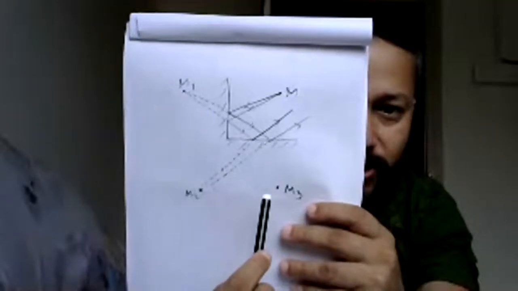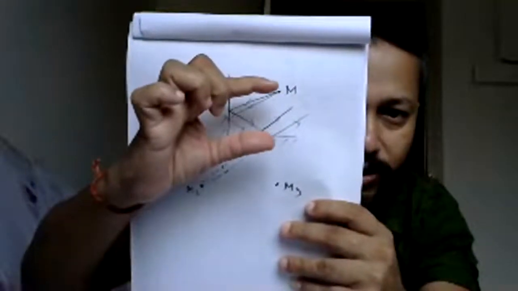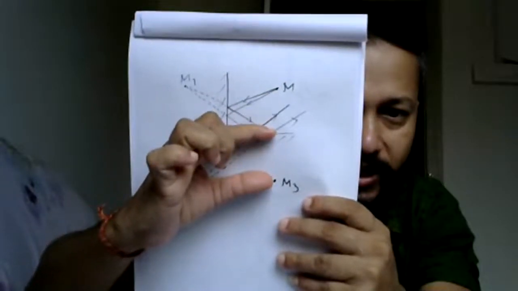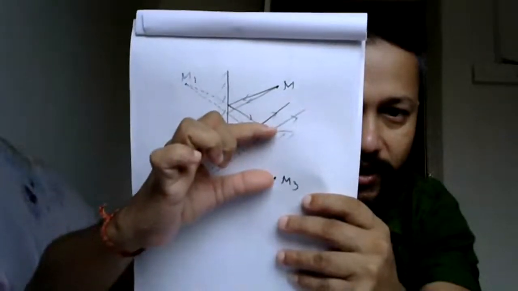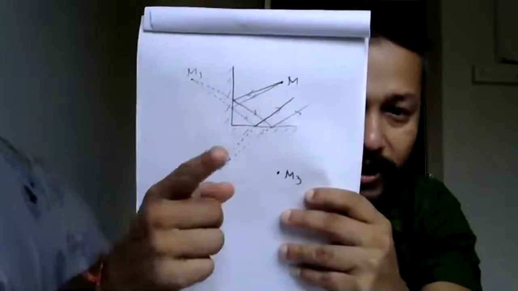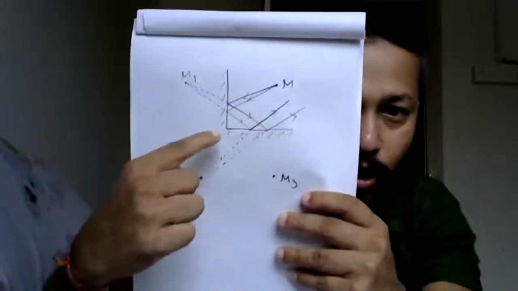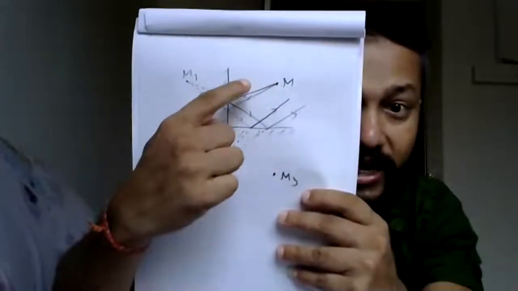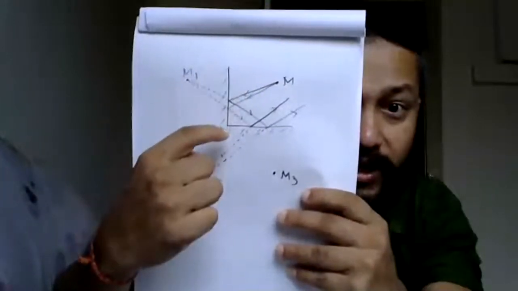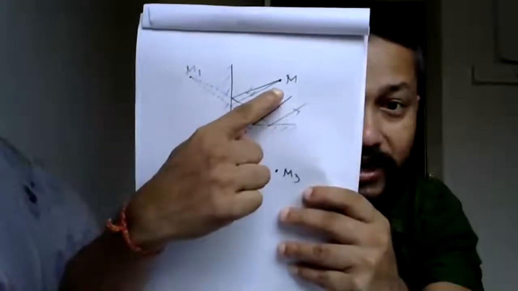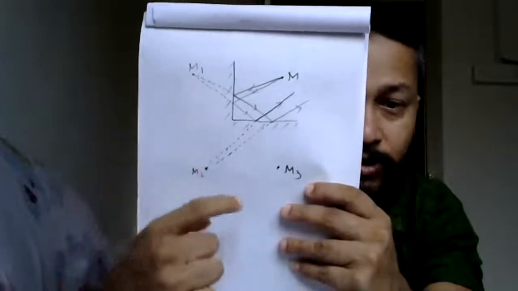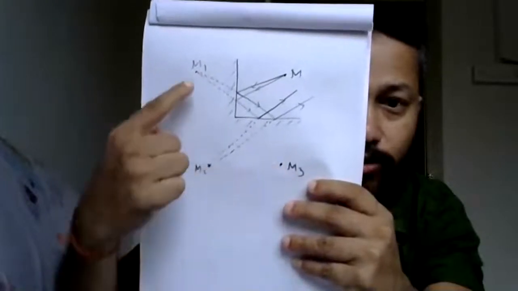This is another image. So what is the distance between this object and this mirror, and the distance between the image and this mirror? By this mirror the image is already formed; this is the object and at the same distance, this is the image. So we are getting three images: 1, 2, 3.